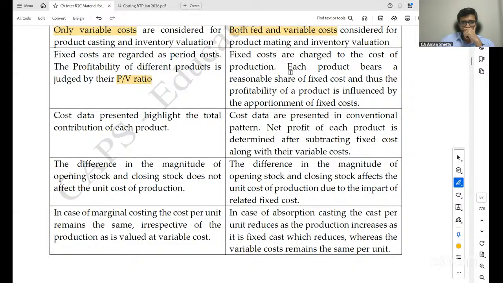In absorption costing, the fixed costs are charged to the cost of production. Each product bears a reasonable share of fixed costs, and thus the profitability of a product is influenced by the apportionment of fixed costs. In marginal costing, cost data presented highlight the total contribution of each product. In absorption costing, the cost data are presented in the conventional pattern, and the net profit of each product is determined after subtracting fixed cost along with the variable cost.